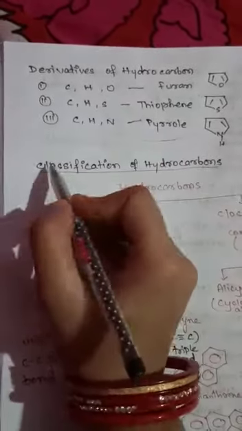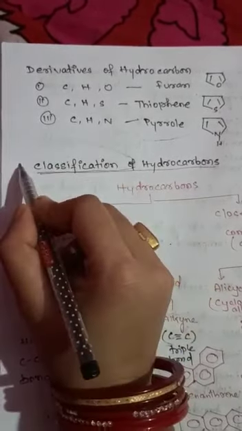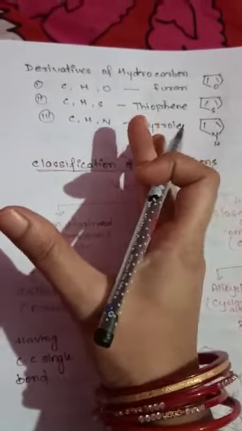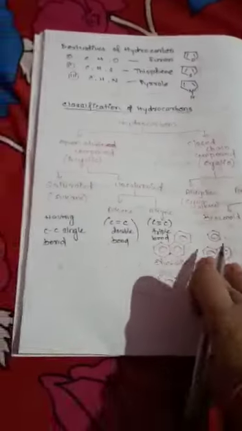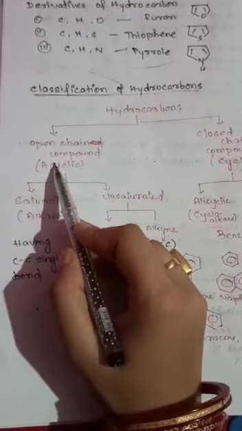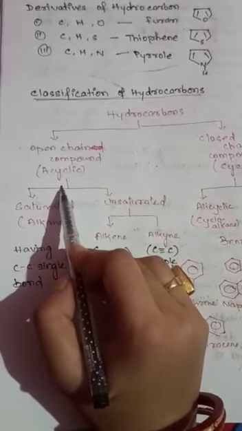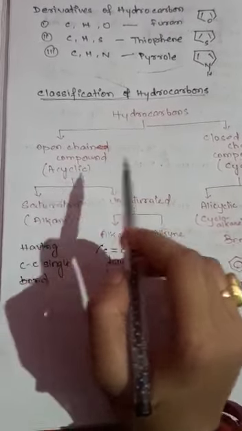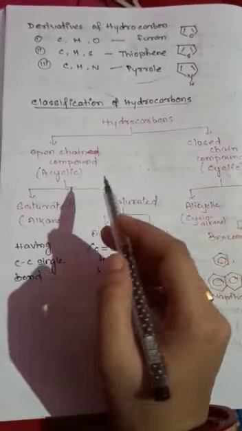Now we can move to another concept, that is the classification of hydrocarbons. As you know, everything is classified into groups. Hydrocarbons are classified into two types: open chain compounds and closed chain compounds. Open chain compound is known as acyclic compound. Closed chain compound is known as cyclic. Here, what do we mean by open chain or closed chain? I will give an example.